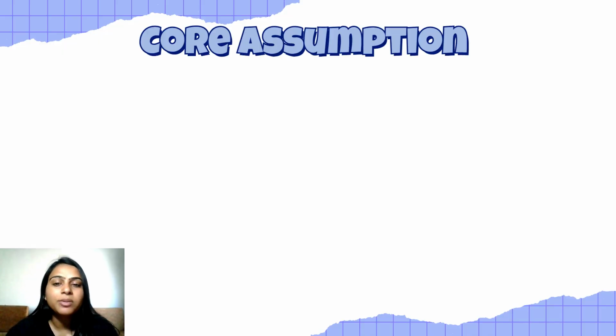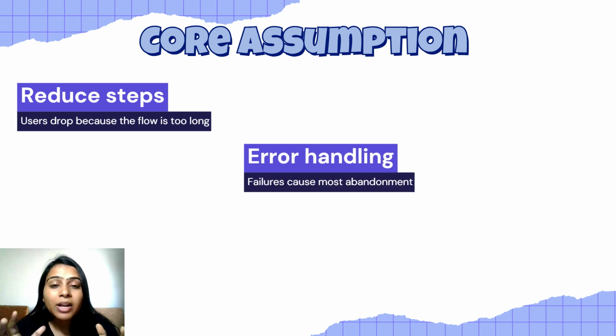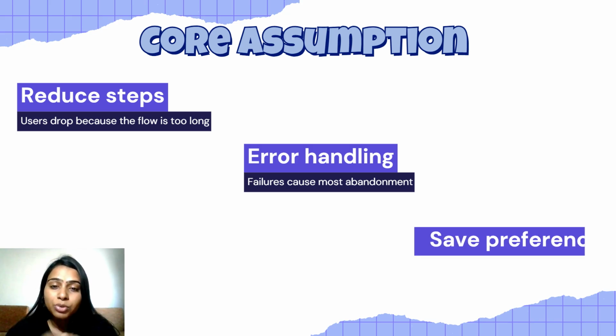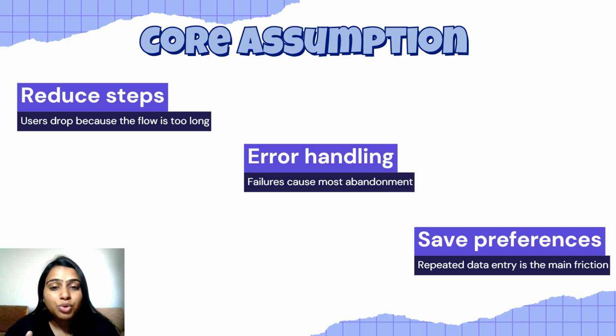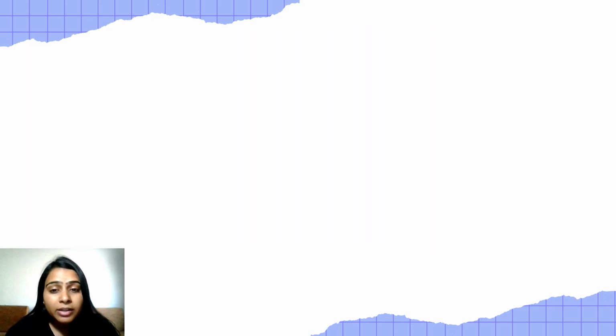From possibilities to assumptions. Now comes the shift in PM thinking. Every possible solution hides an assumption. If we say let's reduce checkout steps, we are assuming steps are the problem. If we say let's fix the payment error, we are assuming failure causes abandonment. If we say let's save user preference, we are assuming repeated data entry is the friction. So before building anything, we ask one critical question. Which assumption hurts us most if it is wrong?